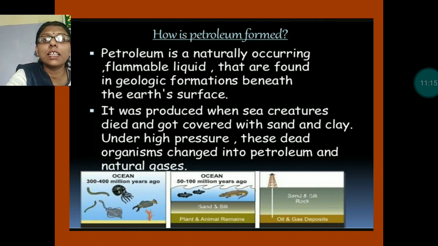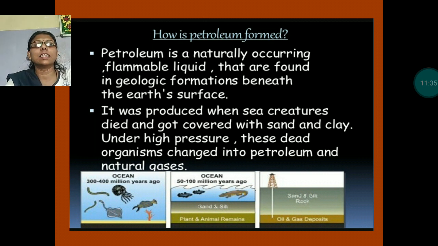In the sea, many living organisms are there. When these organisms die, they get covered with sand and clay, and under high pressure, these dead organisms change into petroleum and natural gases.